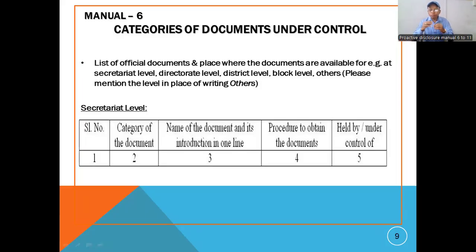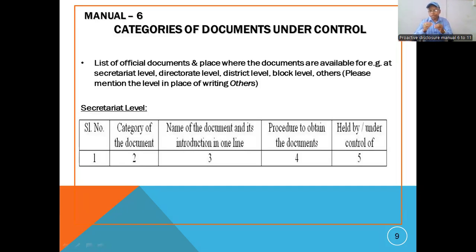In the first video we had already discussed manual number 1 to manual number 5. Now we shall discuss manual number 6 to manual number 11. Proactive disclosure is the mandatory compliance of the public information officer in a public authority, that is the suo motu disclosure: to disclose or disseminate the information of the institution, the office or the organization. So I request all of you to please kindly pay attention to this